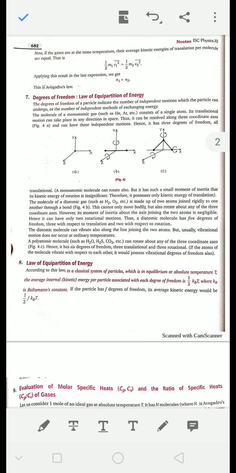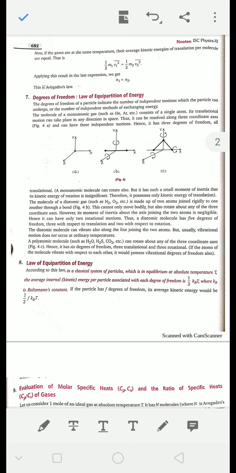Law of equipartition of energy. This law states that in a classical system of particles in equilibrium at absolute temperature, the average kinetic energy per particle associated with each degree of freedom is half kT.